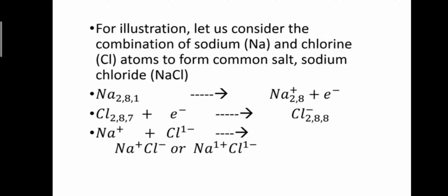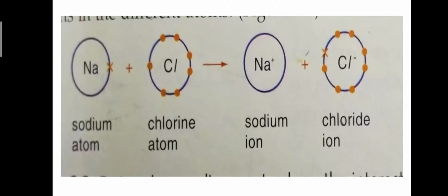Na positive is bonded with Cl negative by a strong electrostatic force of attraction. They both have oppositely charged ions, so they are held together by a strong electrostatic force of attraction.